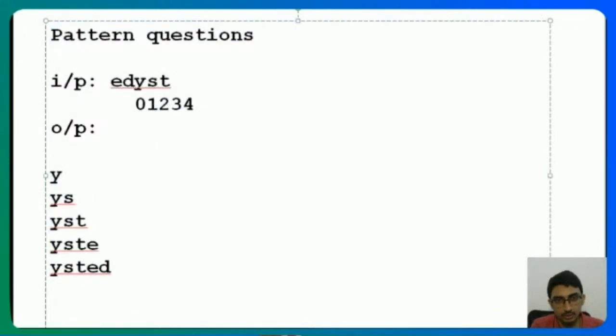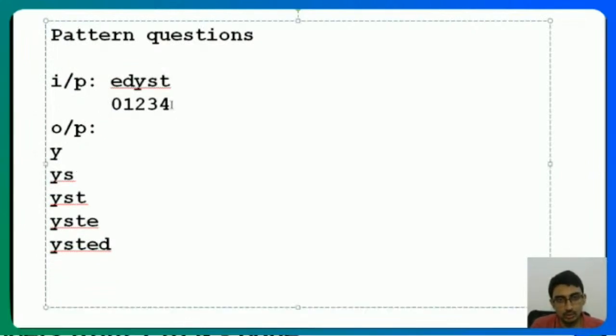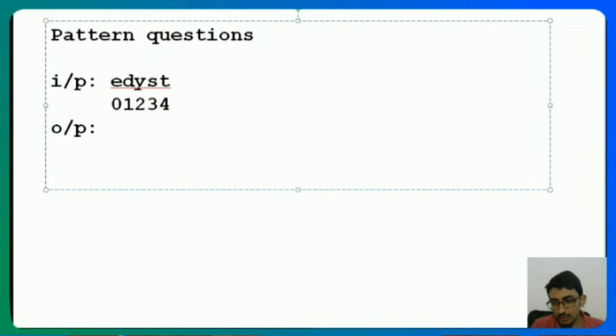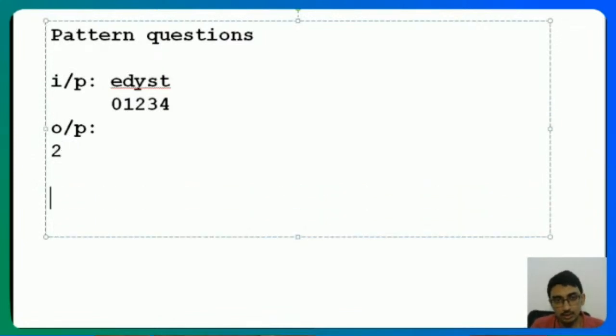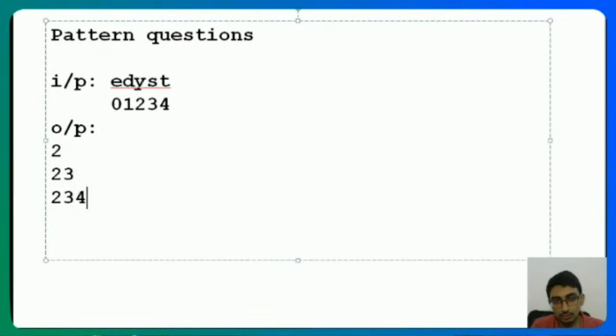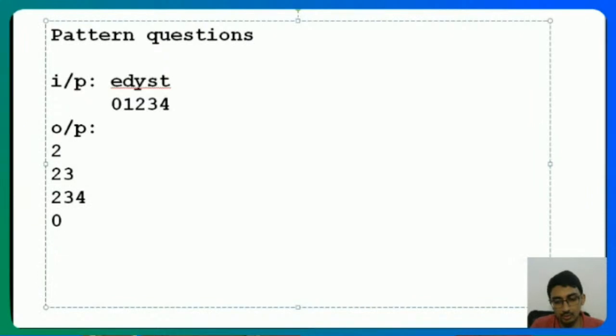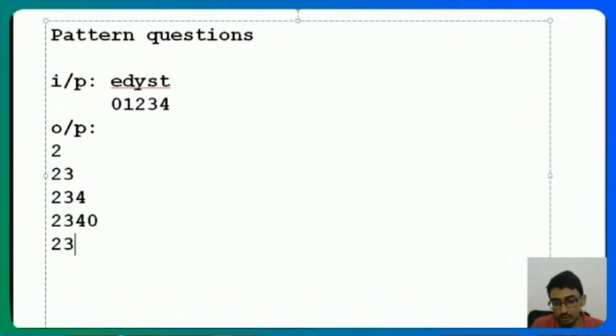If I look at it that way, instead of printing it like this, I want to print index 2, then 2, 3, then 2, 3, 4. Now that I'm done with 2, 3, 4, I want to print index 0, so 2, 3, 4, 0, and then 2, 3, 4, 0, 1. This is what I want to do.